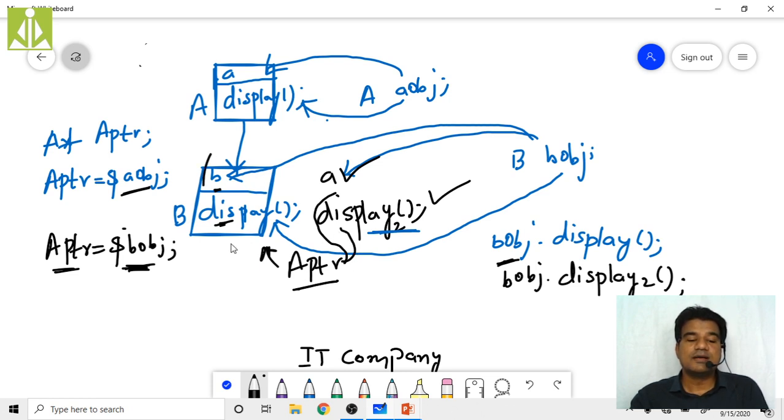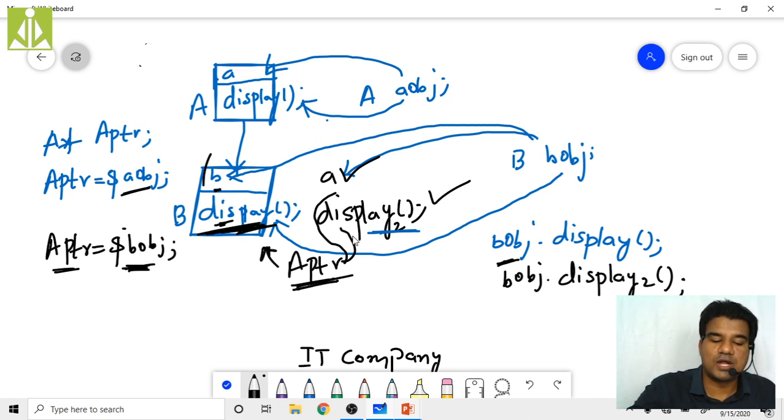The reason is that at compile time, aptr is unaware of the content of this bobj. But if we do runtime polymorphism, we can even invoke this display also, by making use of aptr. That I want to show now.